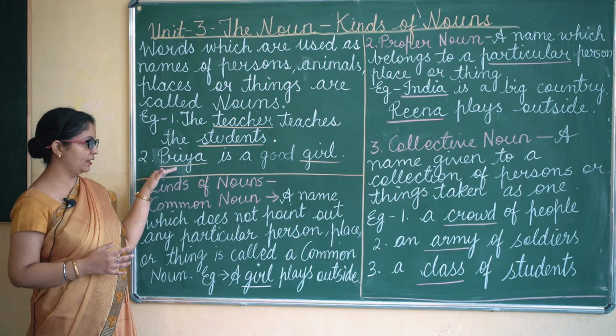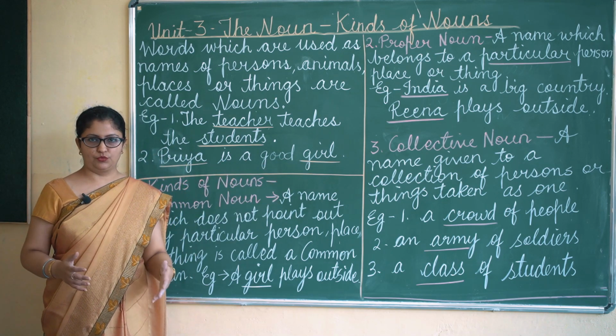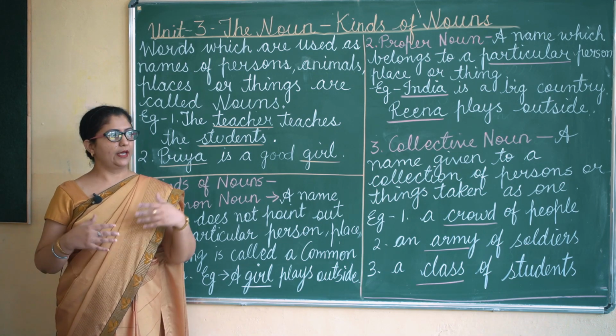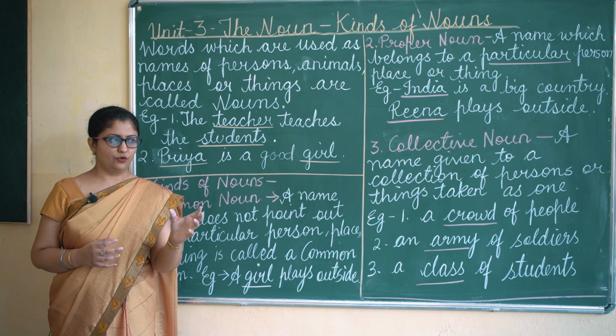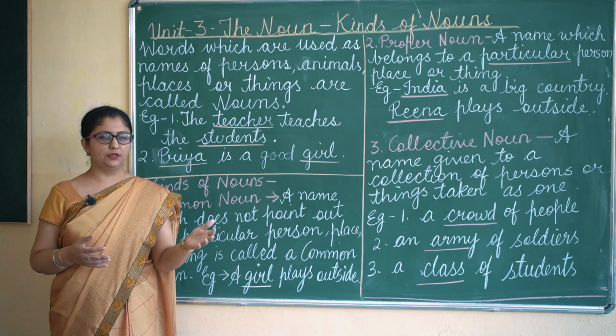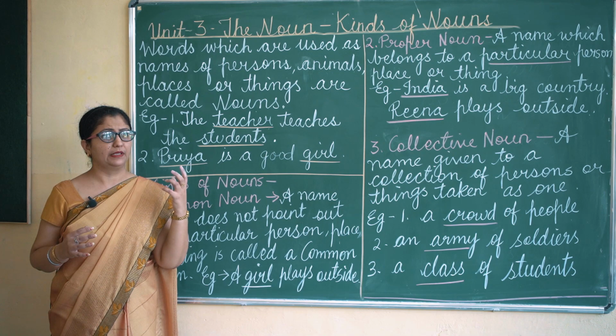So here Priya, girl, these are nouns. Why? Because these are naming words. Okay, so anything that has a name, that name is a noun. We have duster, we have chalks, we have table, tube lights, fans, all the objects, they have some name.